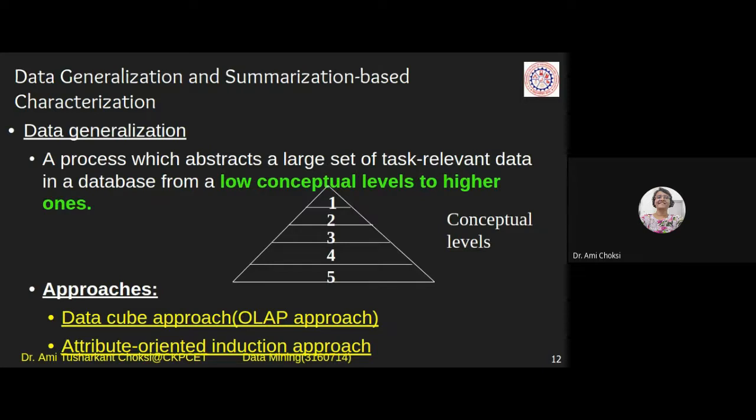That is the generalization, right? So the details we were having, we have replaced with Surat. So what we can say is, the lower level is replaced with the higher level. That is what generalization is.